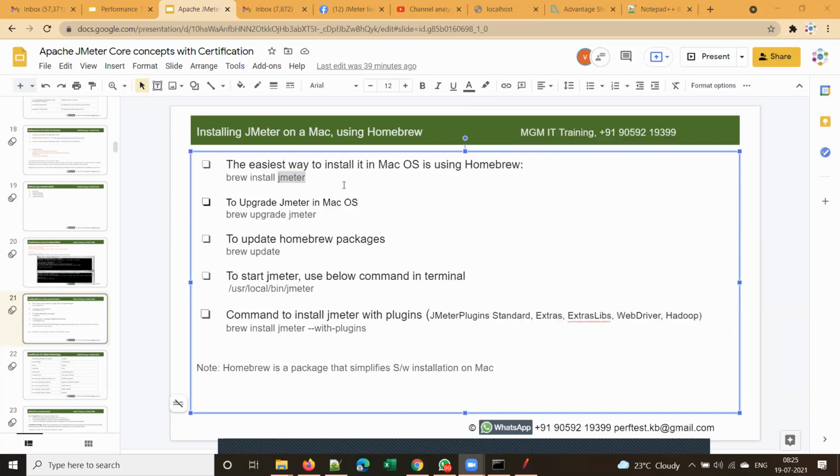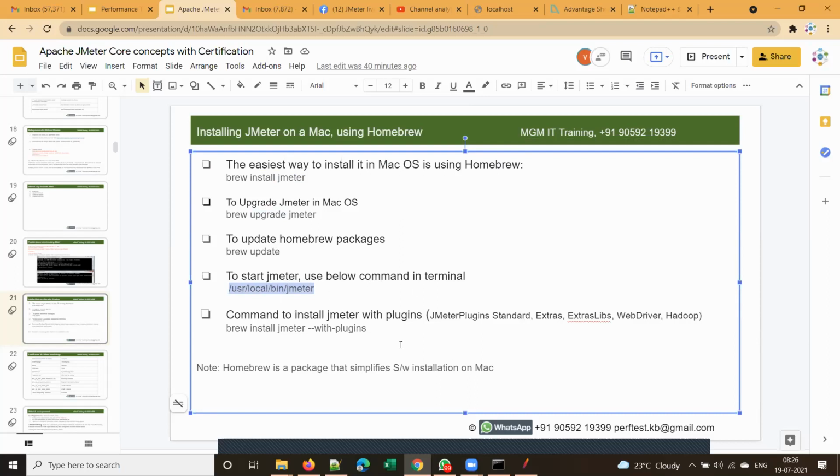But in case you want to use JMeter on a Mac, these are the commands. This is the command to install JMeter, and to upgrade JMeter, brew upgrade JMeter. Homebrew, or brew, is a package manager that simplifies software installation on the Mac operating system. Mac is for Macintosh. And to start JMeter, you have to use this command from the terminal.